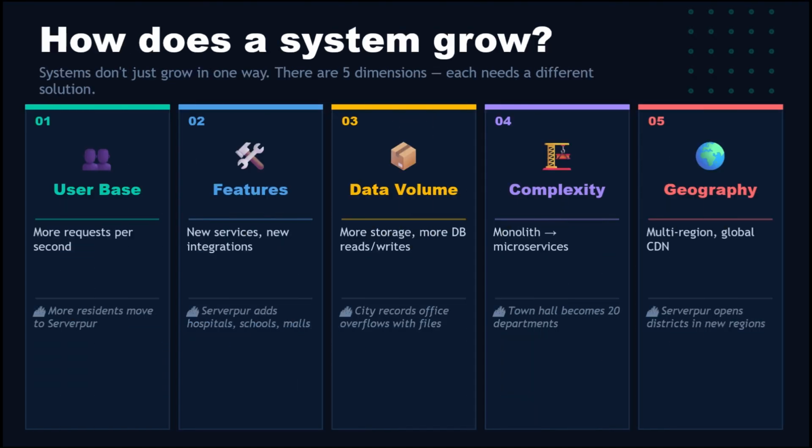Systems don't grow in just one way. They grow in 5 completely different dimensions, and each one creates different bottlenecks. Dimension 1: user base. More people using your app means more requests per second hitting your servers. For example, Instagram went from 1 million to 100 million users in 18 months.